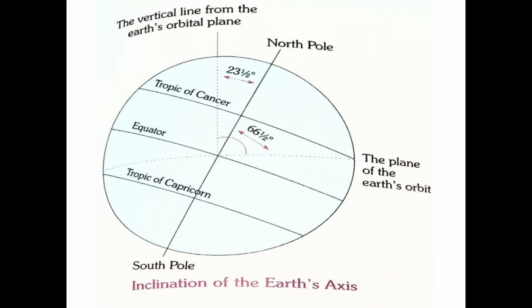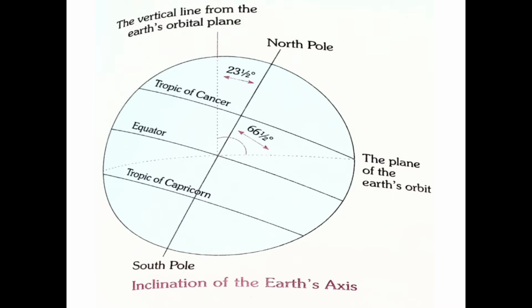Now we are going to understand the important facts of this inclination of the earth axis. The first fact: the angle of inclination of earth axis always remains the same. Here, children, the angle of inclination of the earth axis always remains the same. This tilt of 23.5 degrees right from the vertical plane and 66.5 degrees left from the orbital plane never changes. So remember, this is a very important fact.